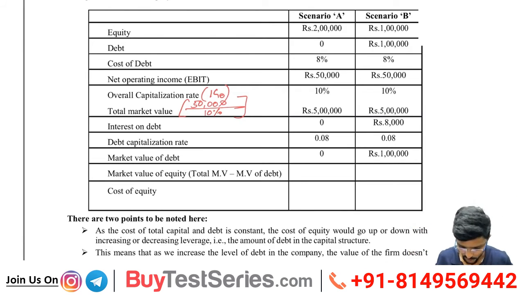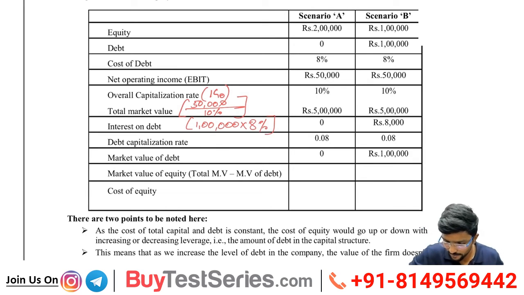Understood? Okay. Interest on debt is 8,000. How did I get 8,000? 1 lakh in the second scenario into the interest rate of 8%. Where is 8%? Here. Where is 1 lakh? Here. In scenario 2, it is 8,000, whereas in scenario A it is 0, because it's a zero debt company. Agree? Next, debt capitalization rate is 8%, 0.08 means 8%.